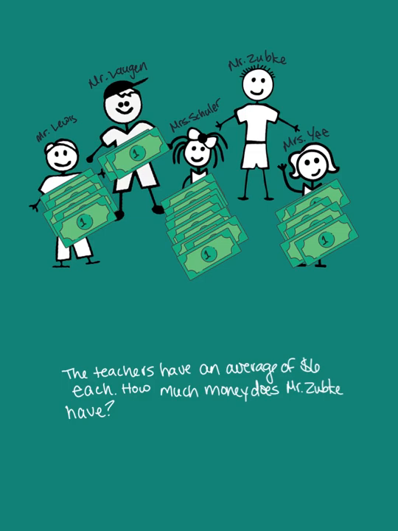So the teachers have an average of $6 each. How much money does Mr. Zubke have? So what that means is every person, if I distribute it evenly, would have $6. So let's think about that. If everyone was supposed to have an average of $6, that would mean that Mr. Lewis would need $6, Mr. Laugen would need $6, Mrs. Schuler would need $6, Mr. Zubke would need $6, and Mrs. Yee would need $6. So with 5 people each needing $6, how much would that need to add to? That would need to add to 30.